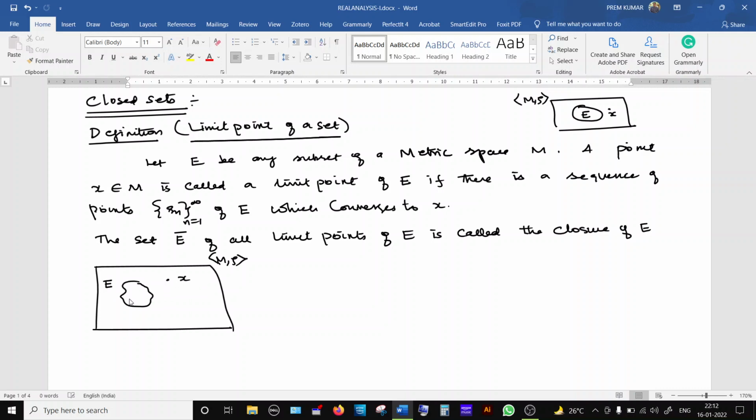So the meaning is there exists a sequence of points in E that is converging to X. Suppose Y is also a limit point. There exists some other sequence that is converging to this Y.